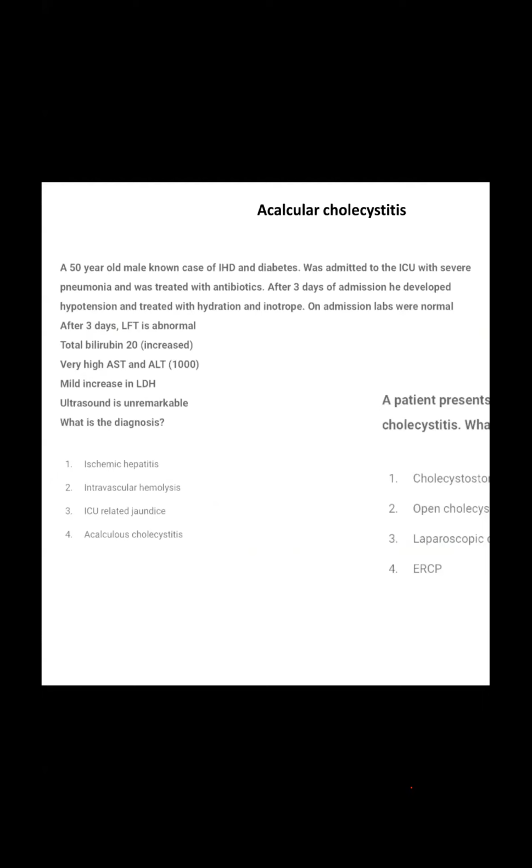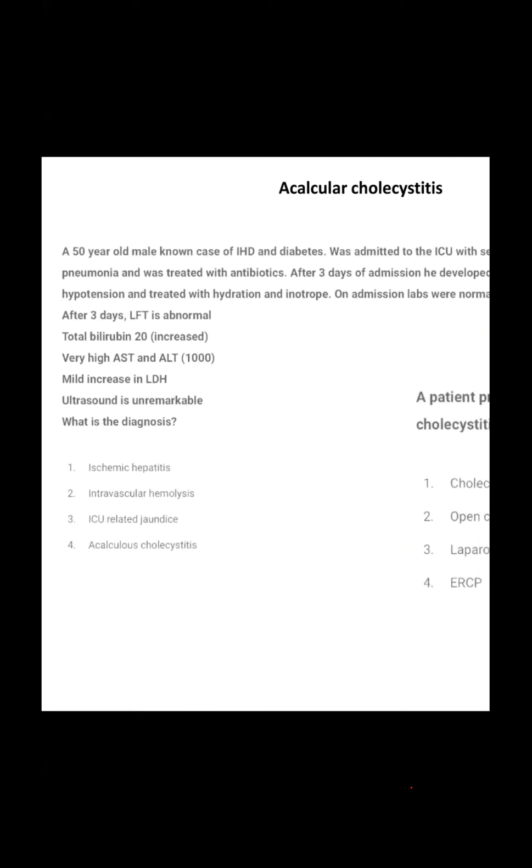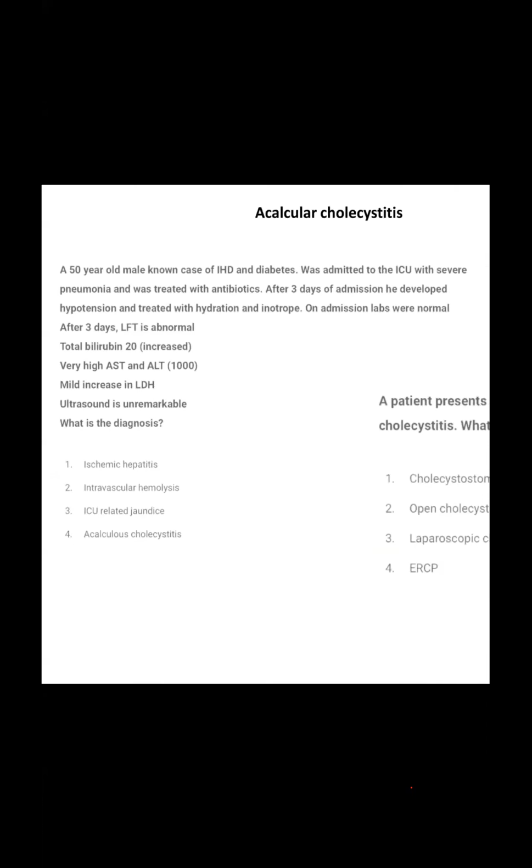A 50 years old male, known case of ischemic heart disease and diabetes, was admitted to the ICU with severe pneumonia and was treated with antibiotics. After 3 days of admission, he developed hypotension and was treated with hydration and inotropes. On admission, labs were normal. After 3 days, LFT is abnormal: total bilirubin 20 increased, very high AST and ALT 1000, mild increase in LDH. Ultrasound is unremarkable. What is the diagnosis?